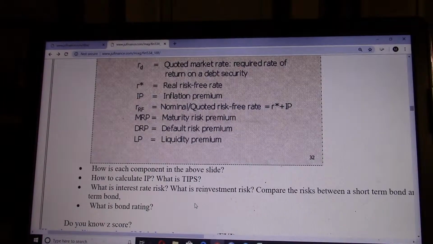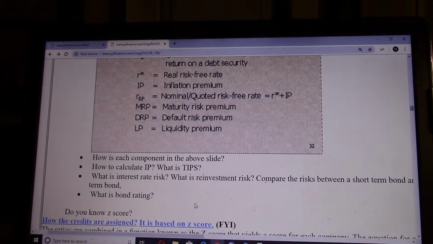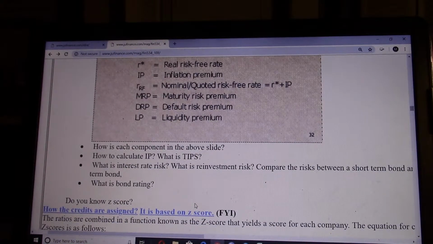For example, both are 10-year treasury securities. One is TIPS, one is just a treasury security with 10-year maturity, and then you can compare the yield and you can figure out how much the inflation premium in the next 10 years is. So that's the expected inflation premium.